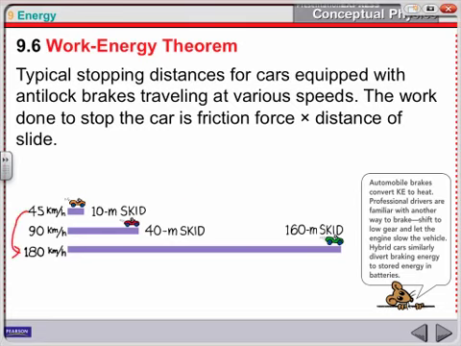So therefore, 4 squared, it's 16 times longer from here to here than it was from here to here. Okay? So this is why we always tell you not to drive too fast. The reason is that if you're driving twice as fast, it doesn't just take twice as far to stop. It takes 4 times as far to stop.